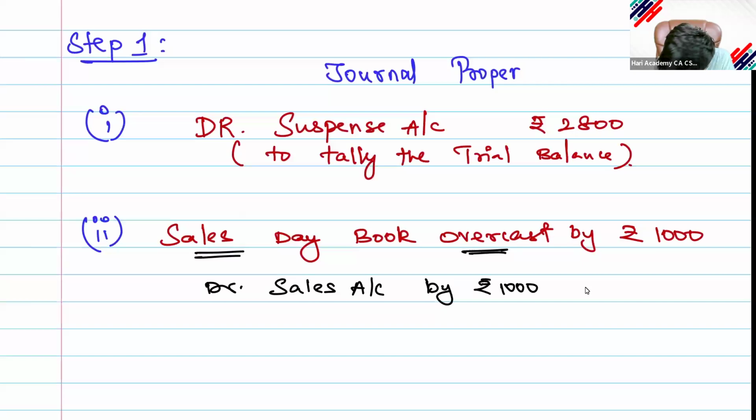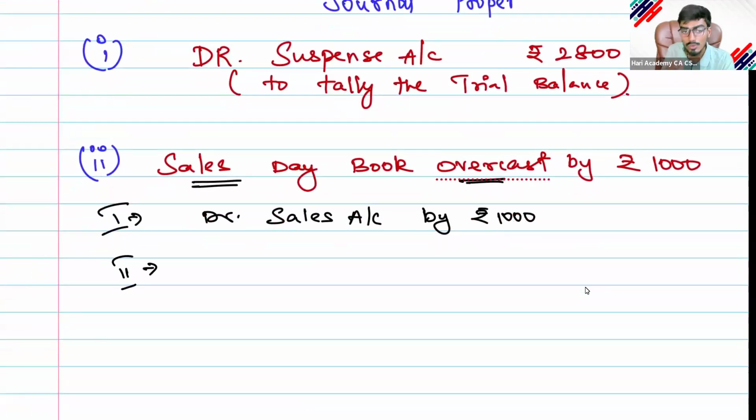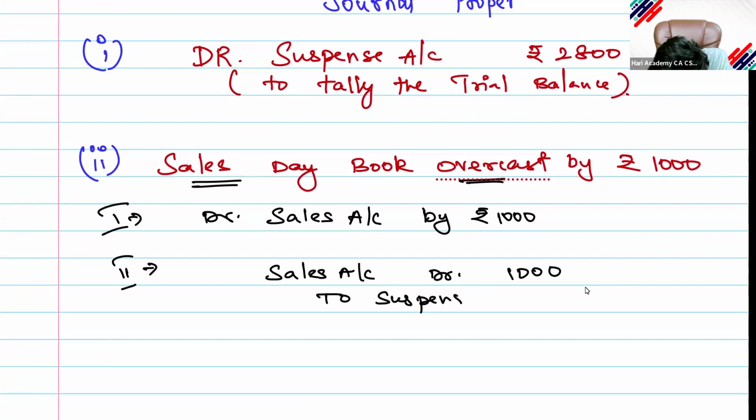This is a stage 1 error. In stage 2 only you will rectify it. So what we will do is write: sales account debit 1,000 to suspense account 1,000.